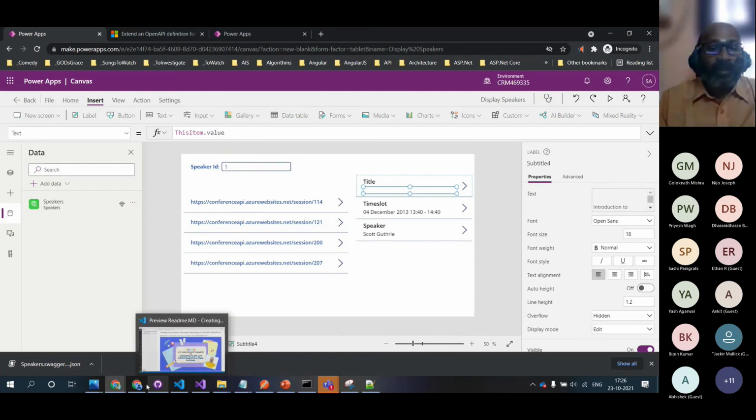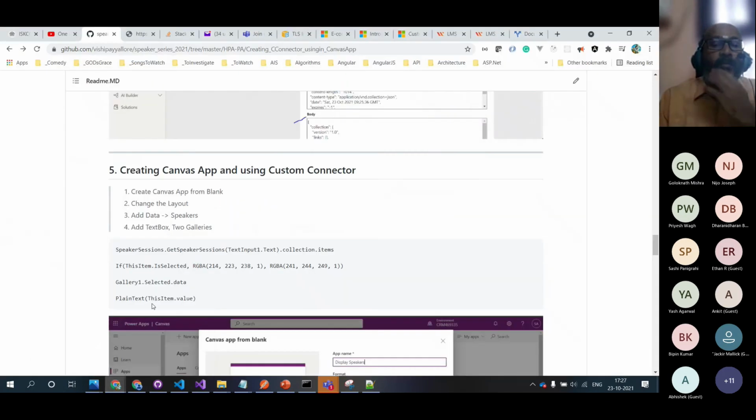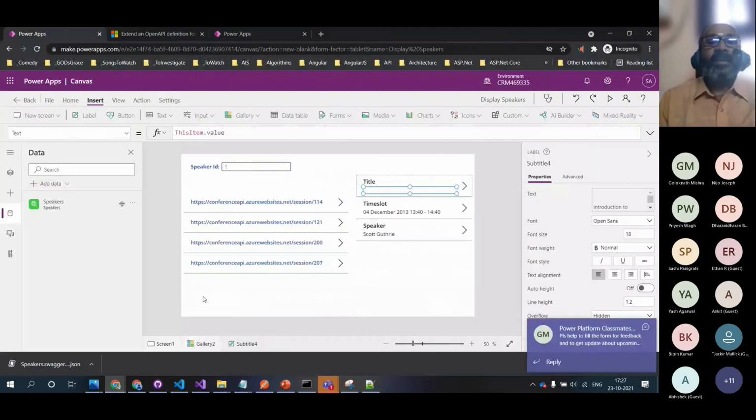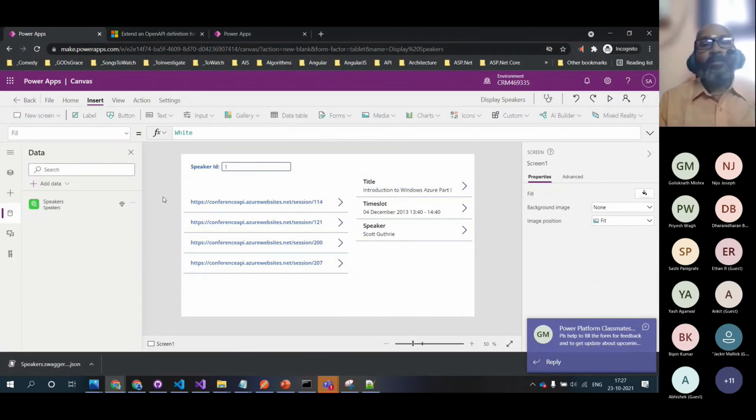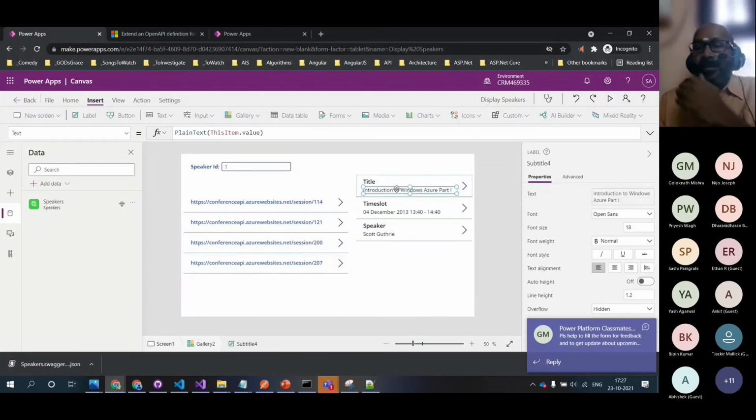That's not needed. We have one method, this one, the plain text method. When you use that, it will come and store this one.